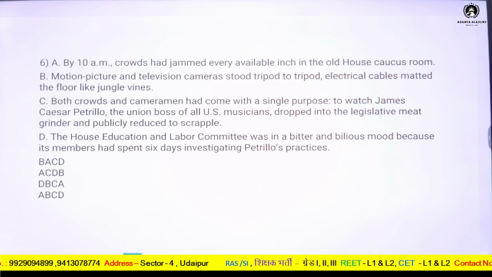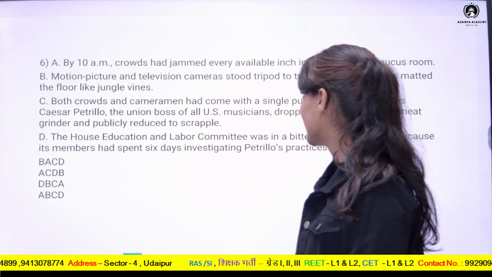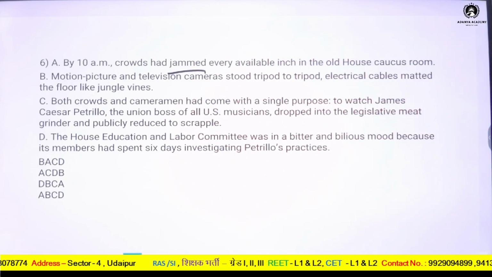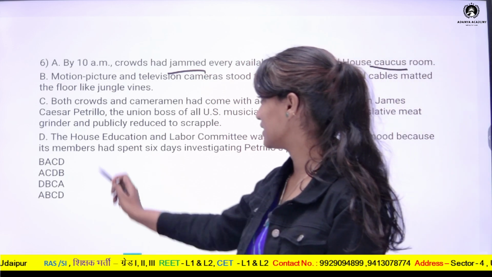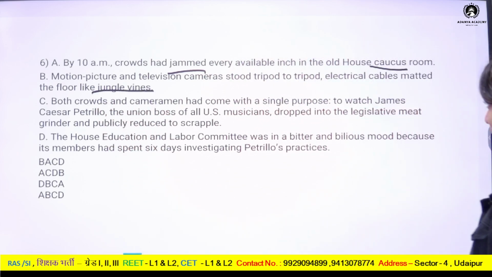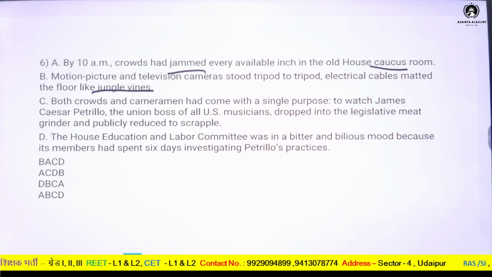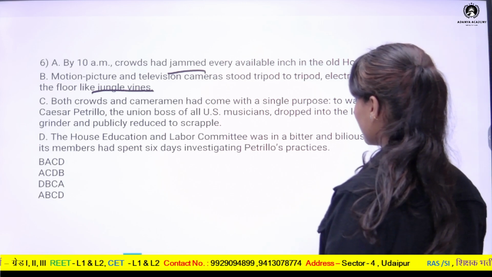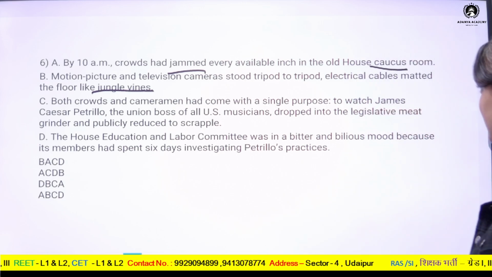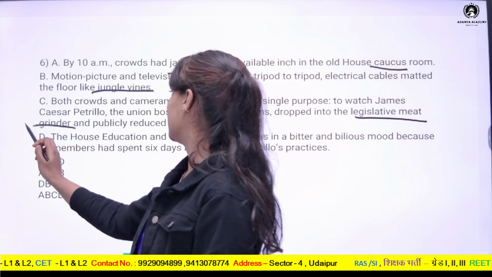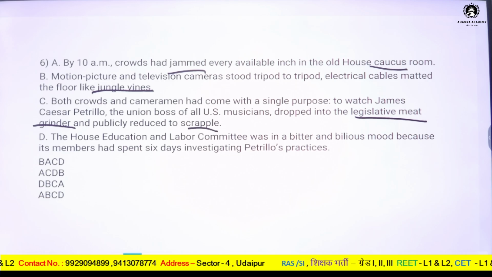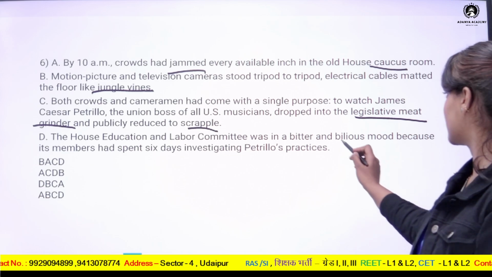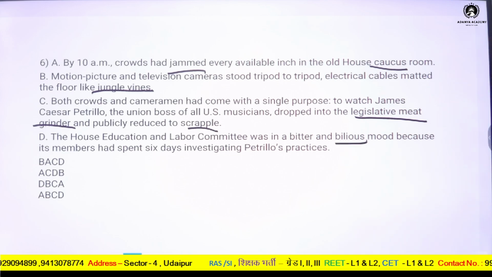Now let us go to the next one. By 10 a.m. crowds had jammed every available inch in the whole caucus room. Motion picture and television cameras stood trapper to trapper. Electrical cables matted the floor like jungle vines. Both crowds and cameramen had come with a single purpose: to watch James Casper Petrillo, the union boss of all US musicians, drop into the legislative meat grinder and publicly be reduced to scrapple. The House Education and Labour Committee was in a bitter and bilious mood because its members had spent 6 days investigating Petrillo's performance.